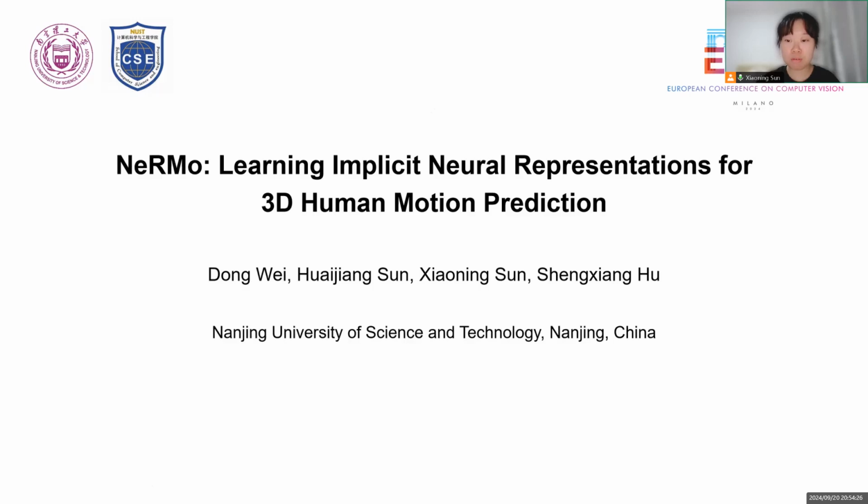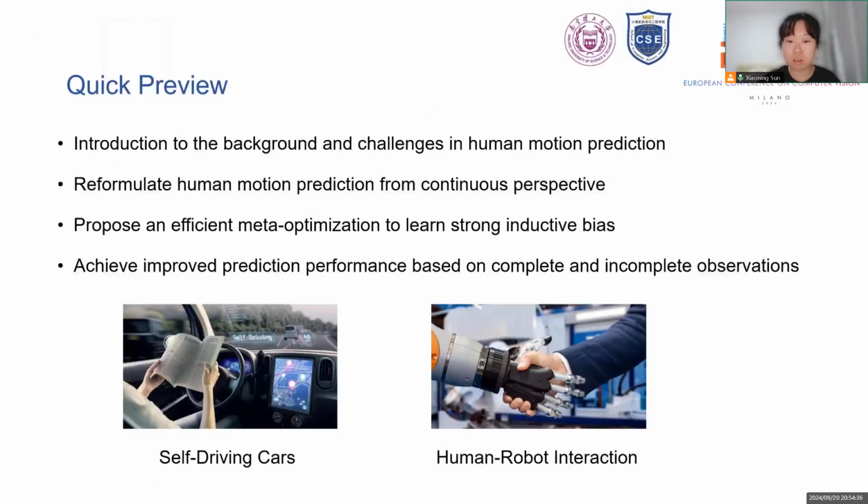I am Xiaoning Sun from Nanjing University of Science and Technology to present our work, NeRMo, Learning Implicit Neural Representations for 3D Human Motion Prediction. For a quick preview in this work, we introduce the background and challenges in human motion prediction.